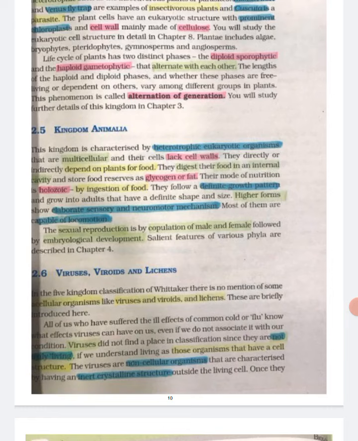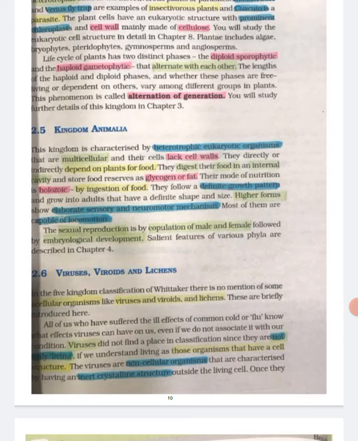By ingestion of food, they follow a definite growth pattern and grow into adults that have a definite shape and size. Higher forms show elaborate sensory and neuromotor mechanisms. Most of them are capable of locomotion. Sexual reproduction is by copulation of male and female followed by embryological development. Salient features of various phyla are described in chapter 4.